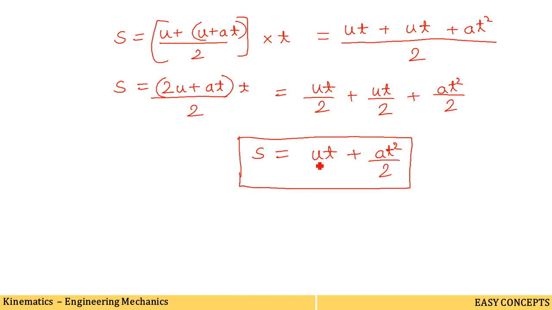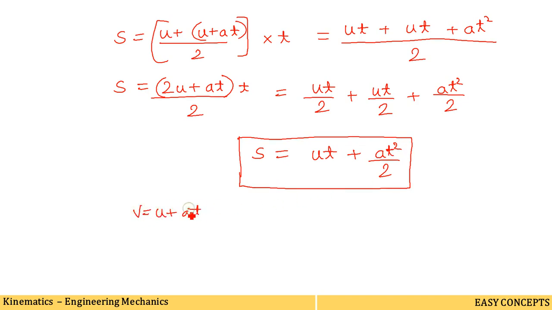Here u is the initial velocity, a is the acceleration, t is the time. Don't forget this acceleration is a uniform acceleration. Now deriving the third formula, again we have one equation, that is v is equal to u plus at.